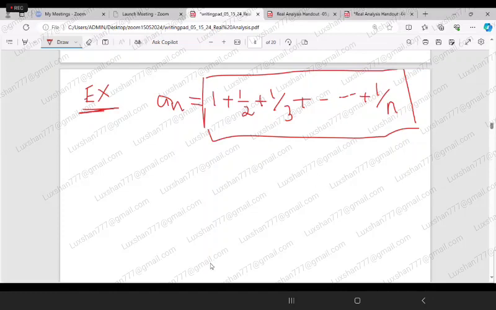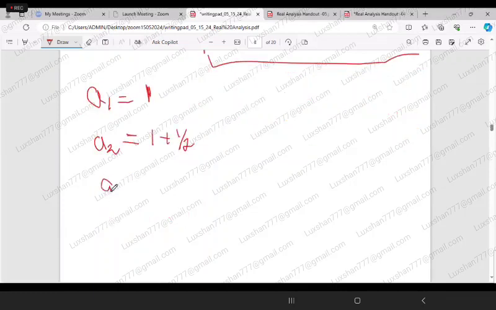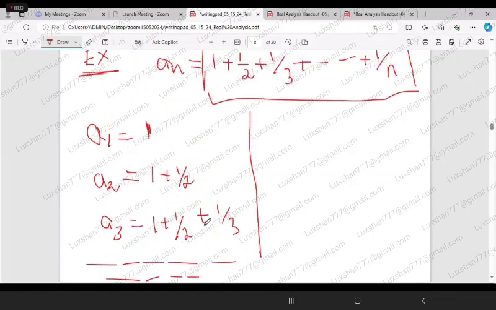Say, for example, if you take the first term, a1 is actually only one term, 1. a2 has 2 terms, that is 1 plus half. a3 means 1 plus half plus 1 over 3. So in that manner, the sequence goes. Now we want to prove that this sequence is not convergent.